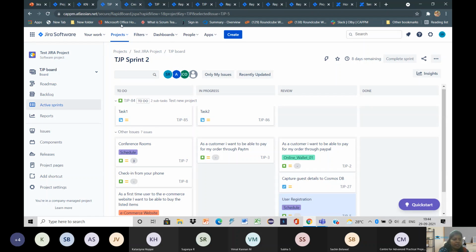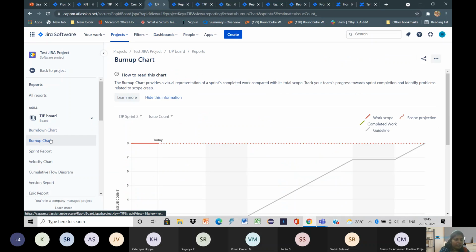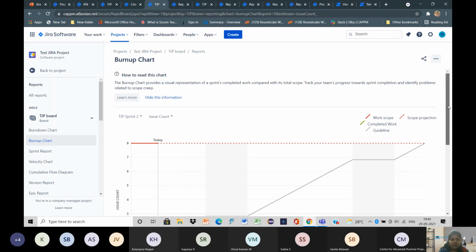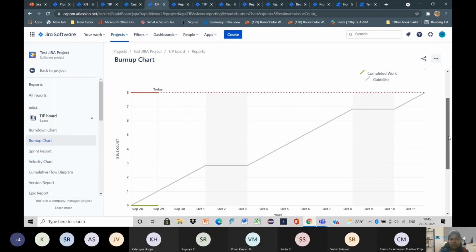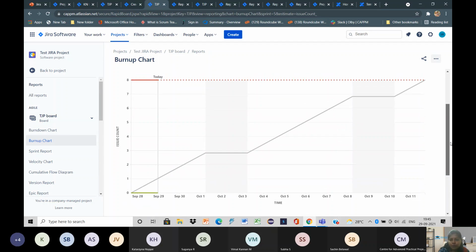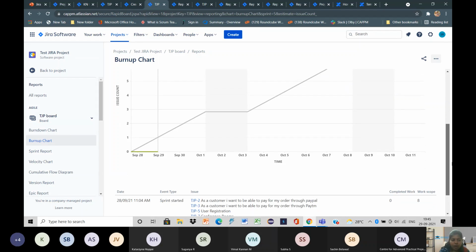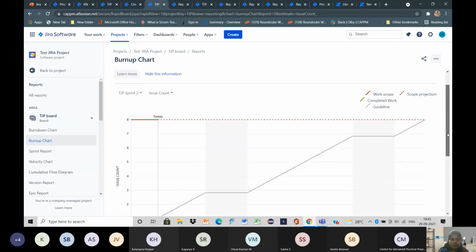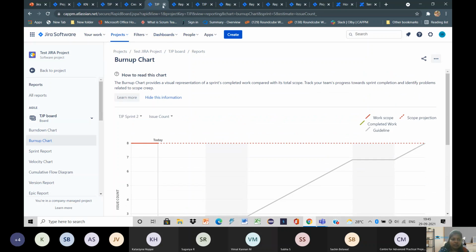So when we give this report, it will take us to this page. So we can see the chart. This is about the burn chart. The burn chart is nothing but it will show how much amount of work in this project has been completed. When we scroll down, we have certain details like date, event type, issue, and completed work. And finally, we have work scope. This is about the burn chart.